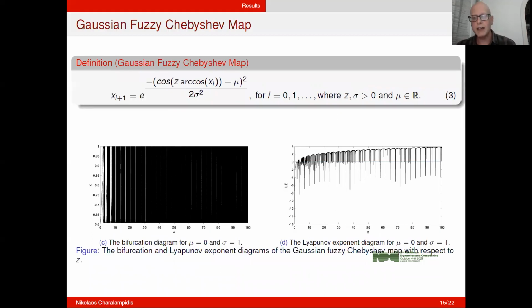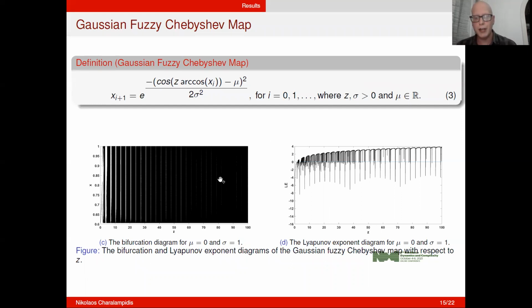Now, the resulting one-dimensional chaotic map from the composition of the Gaussian fuzzy number with the Chebyshev map is given by this equation, with three parameters to allow us to tune its behavior.